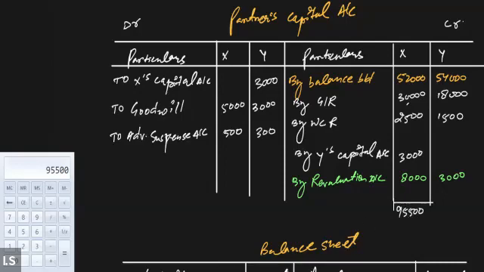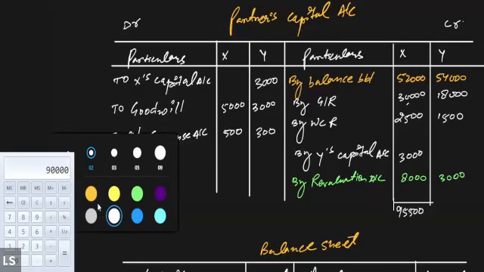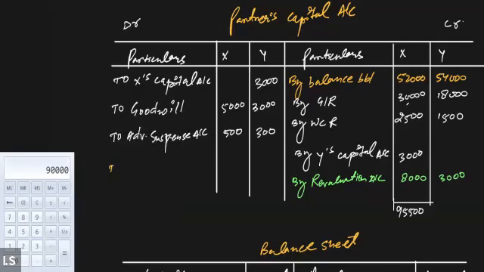And out of 95,500, we will subtract 5,000. Then we will subtract 500 more. So we will get 90,000 as the closing balance of the partner X by balance c/d. It will be 90,000. And now we will tally both the sides. 95,500. Is that clear, everybody?